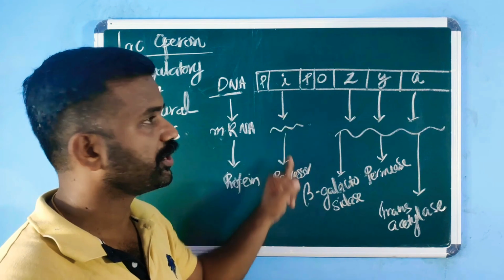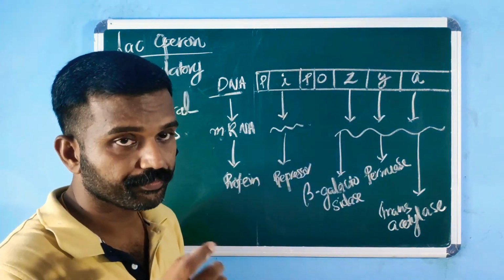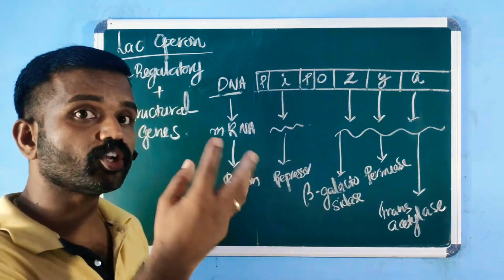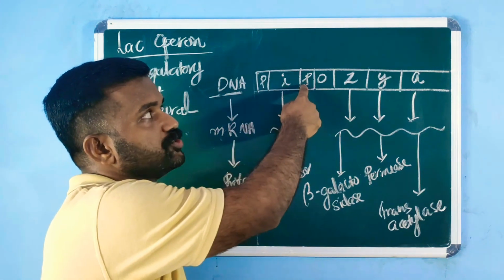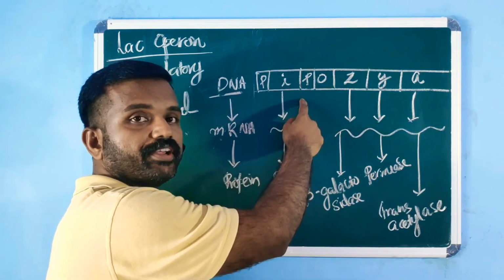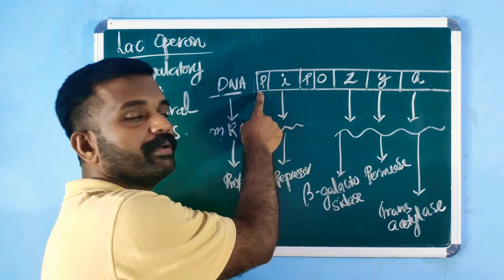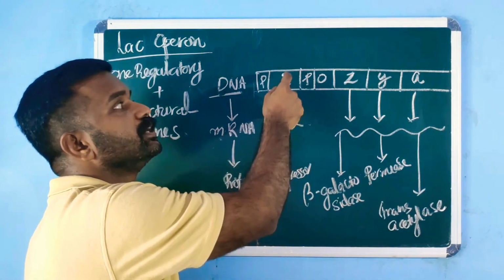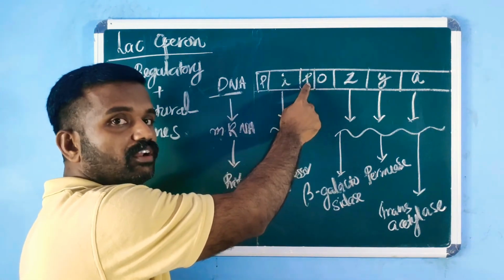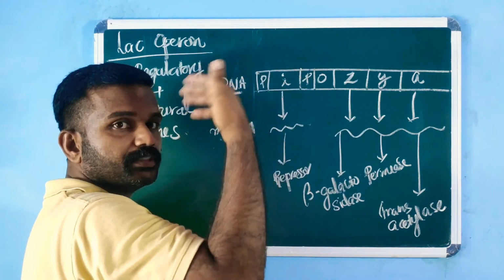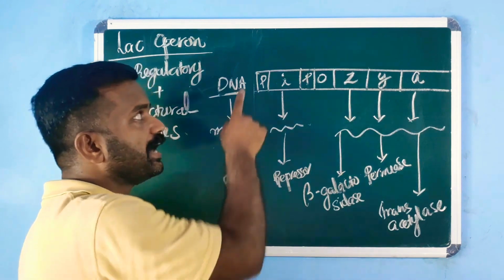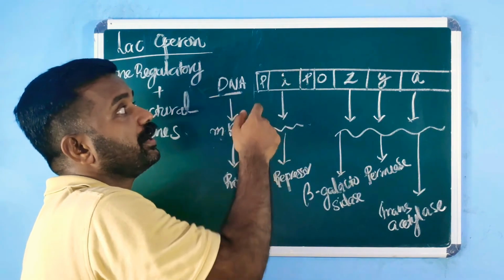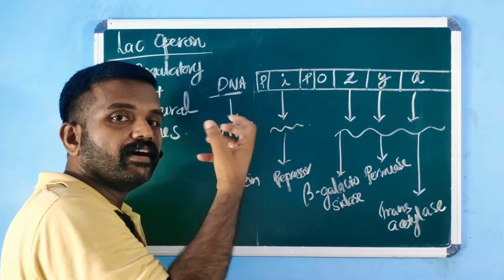So, regulatory gene and three structural genes. Is it clear to you? Regulatory gene and three structural genes. Then this is the operator, which controls the accessibility of the promoter region to RNA polymerase. This is the promoter region. And here one more P is labeled in NCERT, right? This is the promoter for the RNA polymerase that transcribes the regulator gene. This is the promoter for the RNA polymerase that transcribes the three structural genes. And this promoter is for binding the RNA polymerase that will transcribe this gene, the regulatory gene, the I gene.